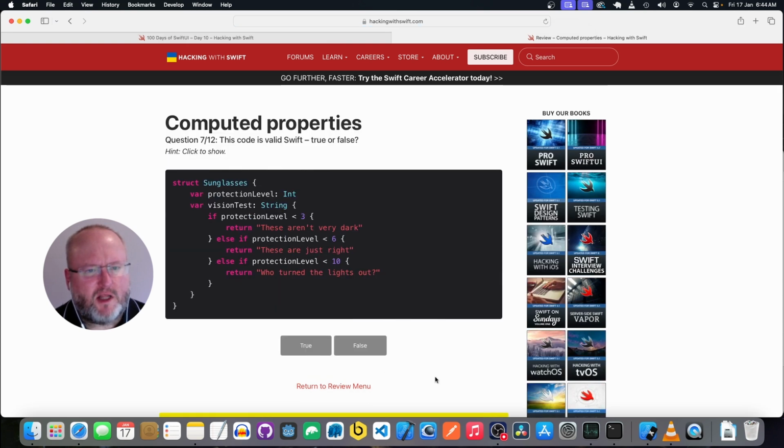Okay, we have a struct sunglasses with the property protection level, which is an integer, and computed property vision test, which is a string. If the protection level is less than 3, otherwise if it's less than 6, just right. And if it's less than 10, it's who turns the lights out. Yep, it's returning strings. That looks valid. Oh, there's no else to cover it. Yeah, okay.